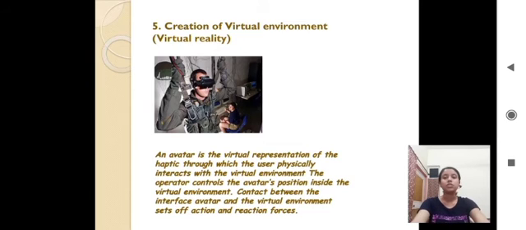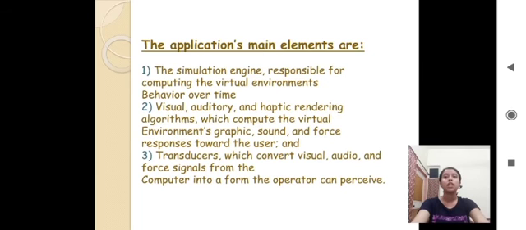The operator controls the avatar's position inside the virtual environment. Contact between the interface avatar and the virtual environment sets off action and reaction forces. The avatar's geometry and the type of contact and support regulate these forces. Within a given application, the user might choose among different avatars.